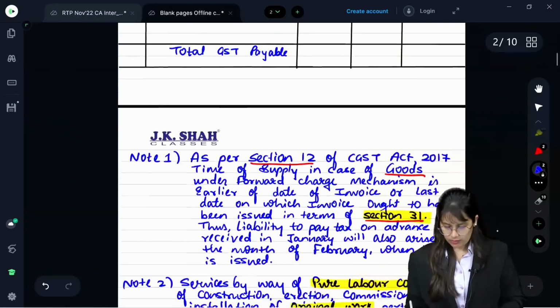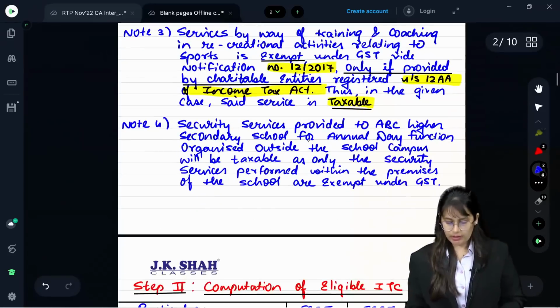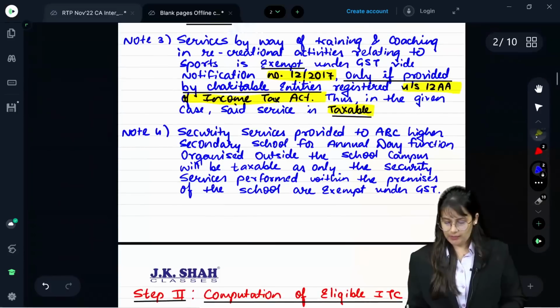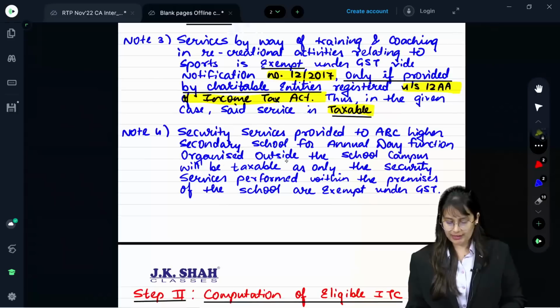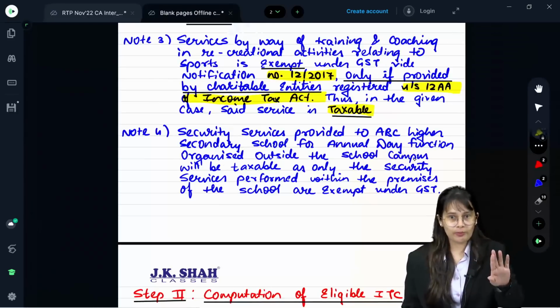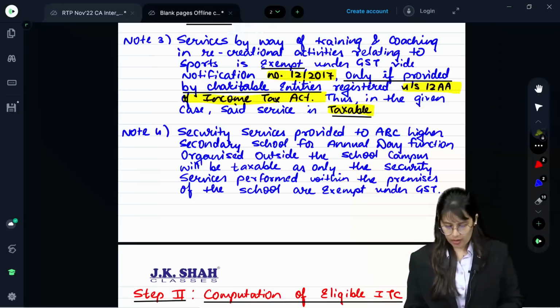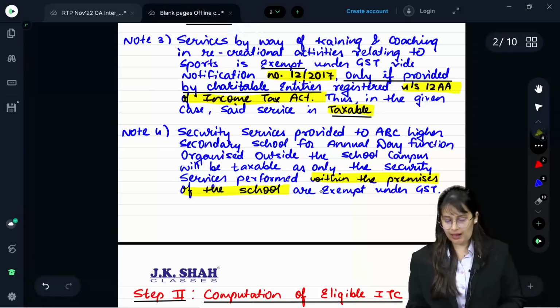Okay, let's see the note. Security service provided to ABC Higher Secondary School for annual day function organized outside the school campus. This three-line note is copied straight from the question. It will be taxable, as only the security service performed within the premises of the school is exempt under GST. Okay.